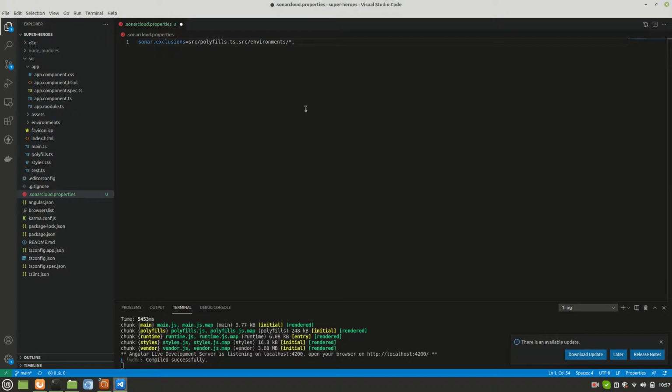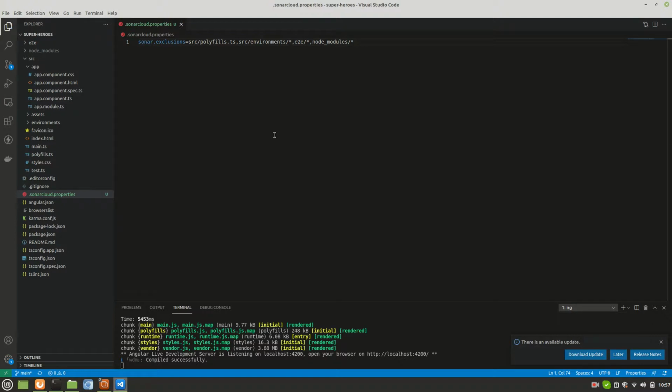It is also complaining for E2E, and everything that goes inside E2E. And the last thing that I want to ignore is node_modules. If you are using Java or any other project like React, then you know what to ignore. I'm doing it for Angular only.